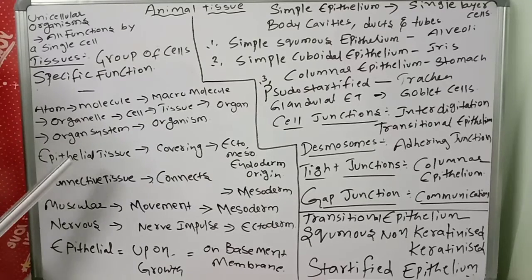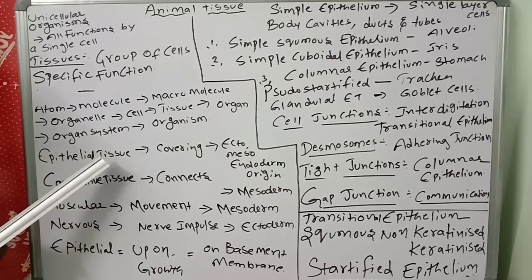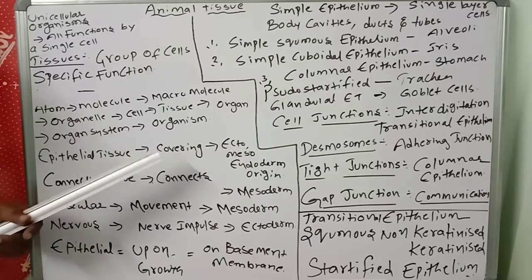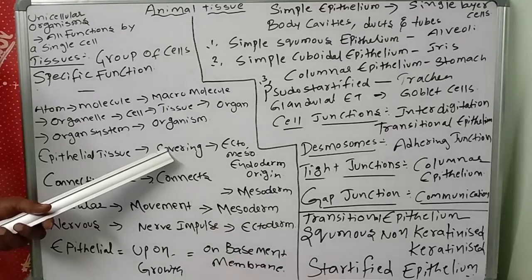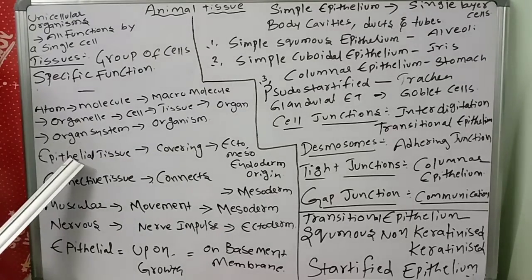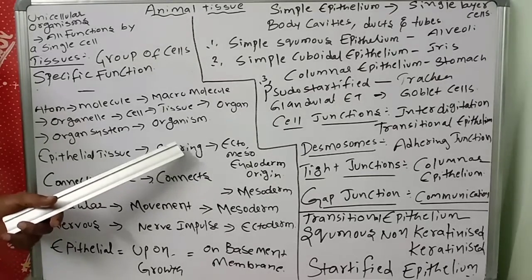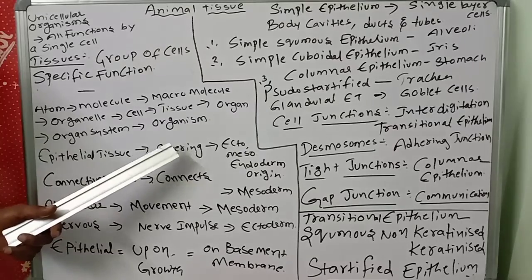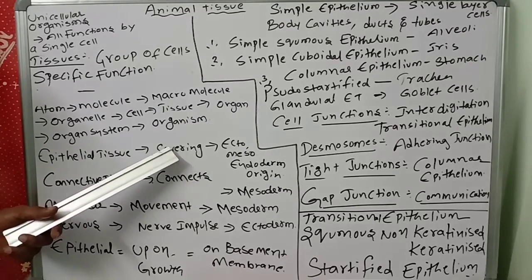Now we will discuss the types of tissues. Observe very carefully. First, epithelial tissue. What are the general functions of epithelial tissue? Covering, protection, diffusion, secretion, absorption. Epithelial tissue's main functions are covering, protection, diffusion, secretion, absorption.